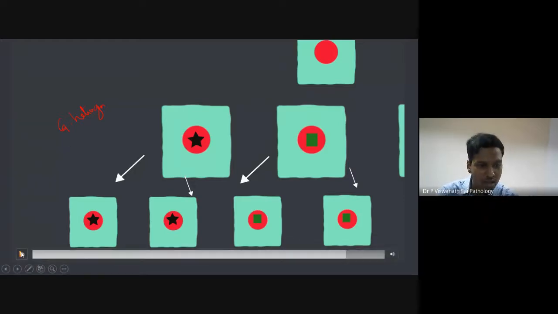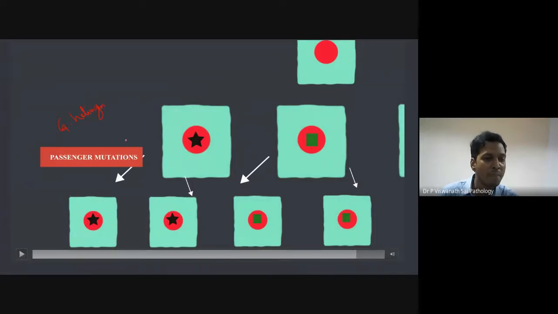So this is called genetic heterogeneity, and these mutations which have happened later on are called passenger mutations. So, driver mutations and passenger mutations. Imagine if you go in a bus: the driver is the same all the time throughout the journey, whereas passengers, some get down, some get on. That's the idea. So the driver mutations of all these cells are similar because they all started from a single cell, whereas passenger mutations are different for each cell.